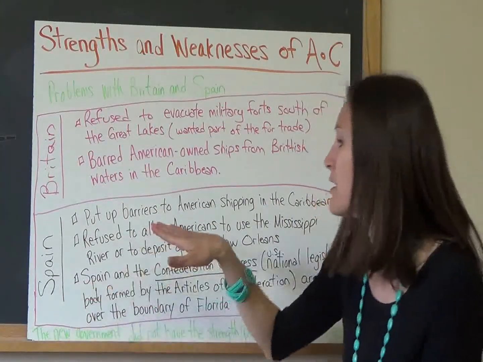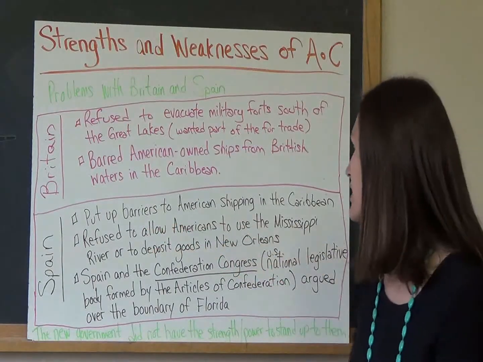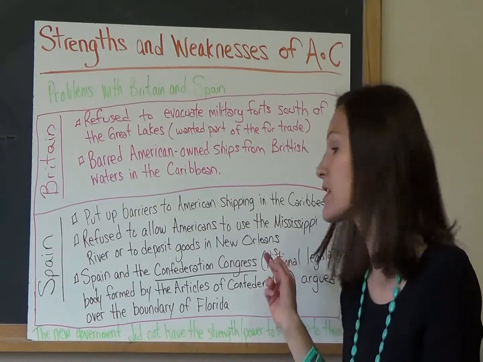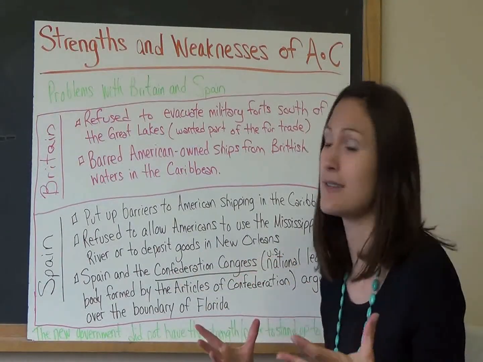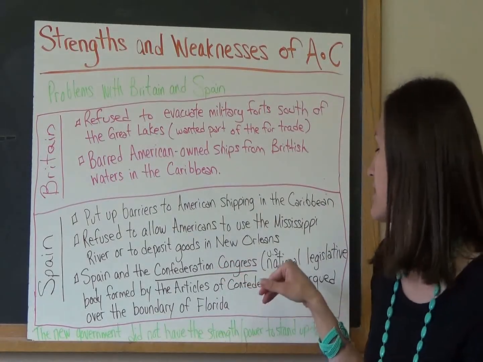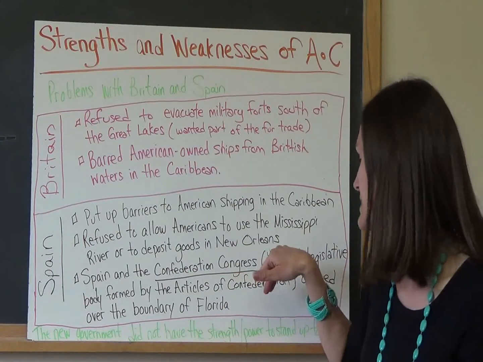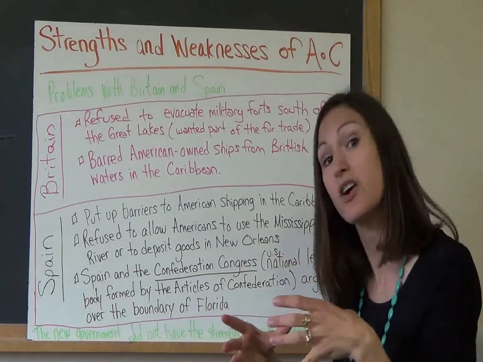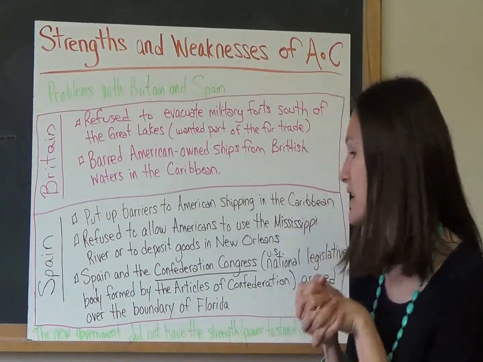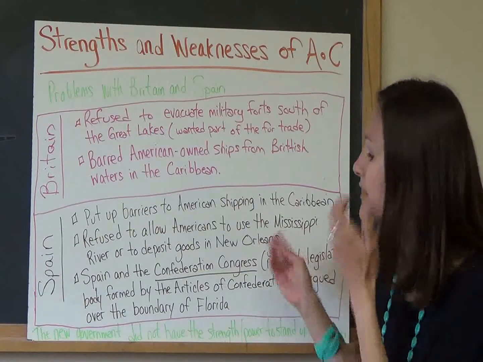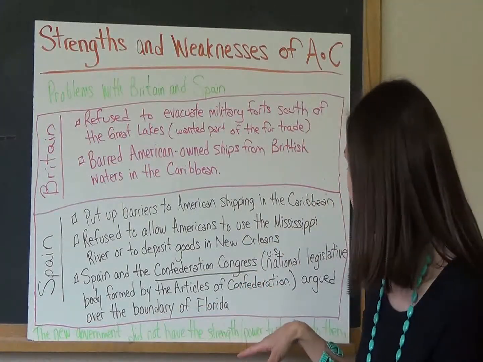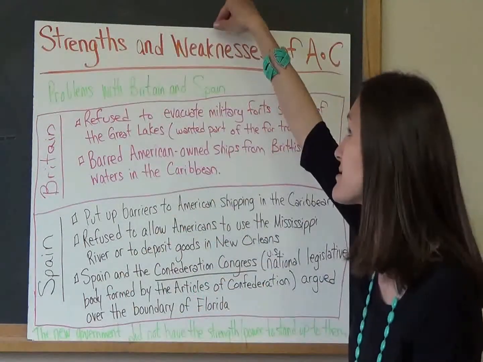Problems with Spain. Spain also put up barriers to American shipping in the Caribbean. They refused to allow Americans to use the Mississippi River to deposit goods in New Orleans. And Spain and the Confederation Congress, the U.S. national legislative body formed by the Articles of Confederation, so this was the Congress that was making the laws under the Articles of Confederation, they argued over the boundary of Florida. So the new government did not have the strength to stand up to these foreign powers.